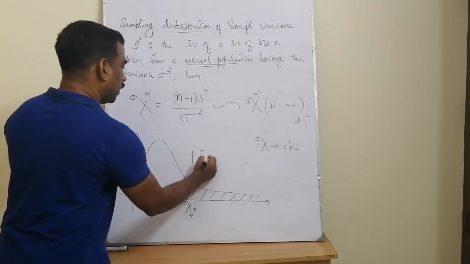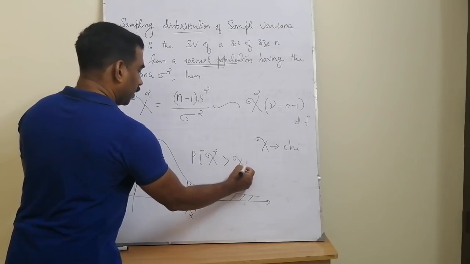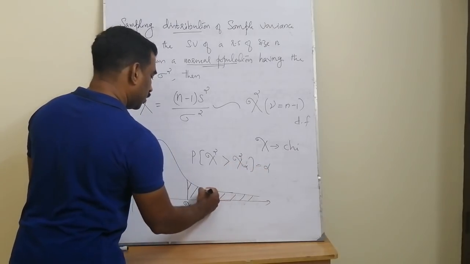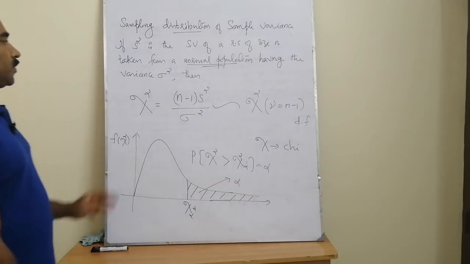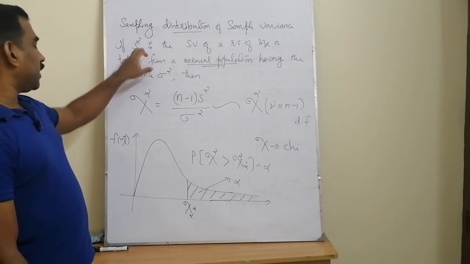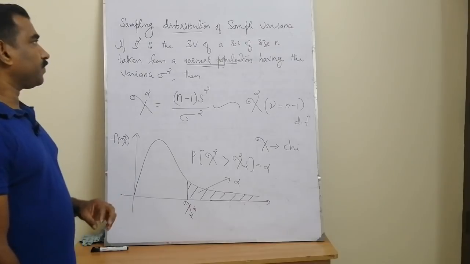The probabilities are computed so that the probability that the chi-square random variable exceeds a value, say chi-square alpha, is equal to alpha. So in computations involving the sample variance, we will use the corresponding chi-square distribution.